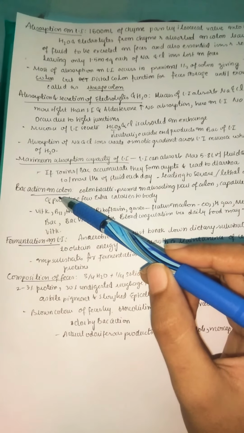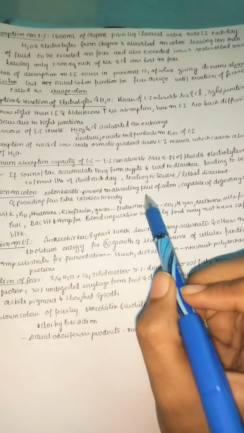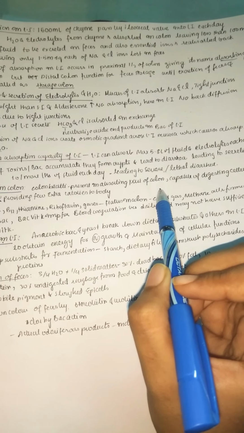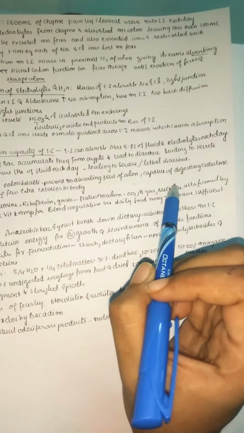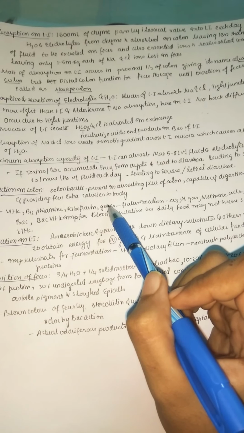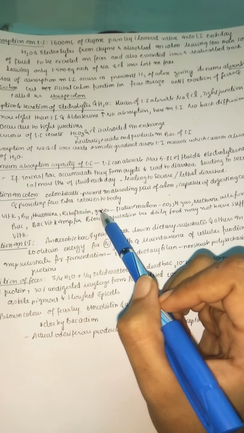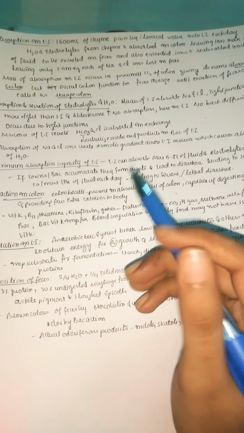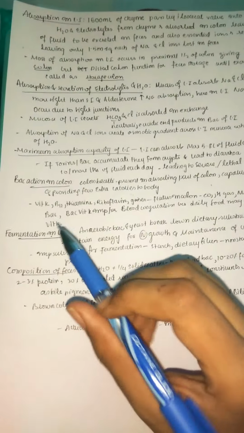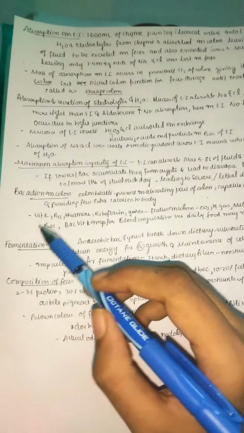Now let us see the bacterial action in the colon. Colon bacilli are present in the absorbing part of the colon, as we already discussed, the proximal part, and are capable of digesting cellulose and providing a few extra calories to the body. Cellulose is not digested in our body because we don't have the cellulase enzyme, but our colon does this work for us and tries to give some extra calories. Even though it gives these extra calories, it is not so useful because it is just a minute amount. Vitamin K, B12, thiamine, riboflavin, and different types of gases called flatus in the colon, such as carbon dioxide, hydrogen gas, and methane, are all formed by our bacteria.